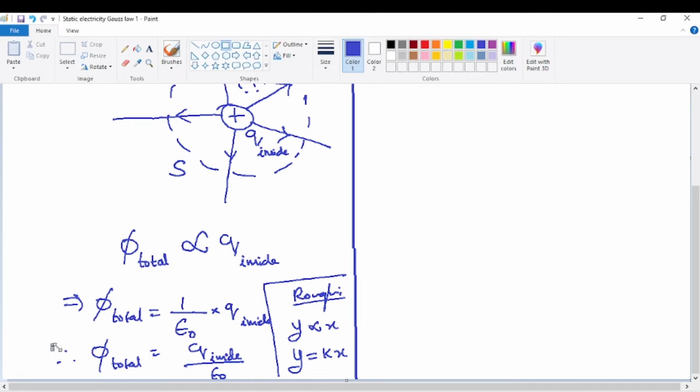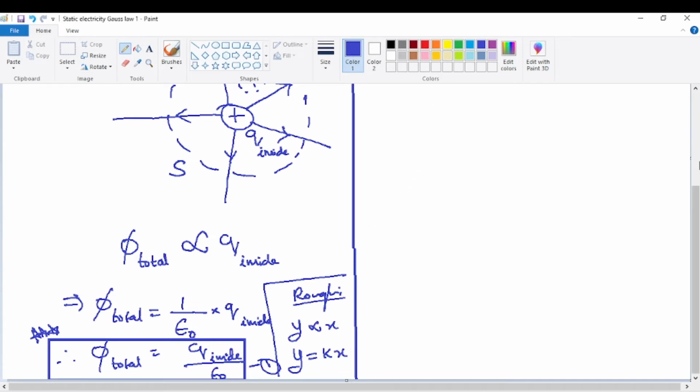So I'm drawing a simple box, because this is the actual original equation obtained from the Gauss law. I'm putting this in a box. This can be called equation 1. So we are getting a very simple mathematical form of the Gauss law. The total electric flux through any closed surface is nothing but the total charge inside the closed surface divided by epsilon naught.